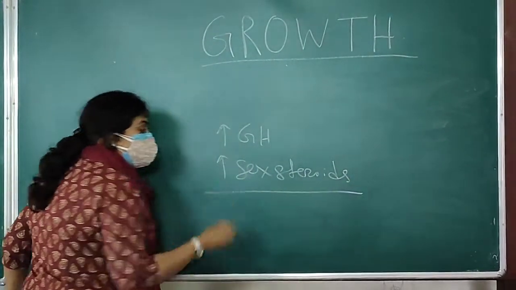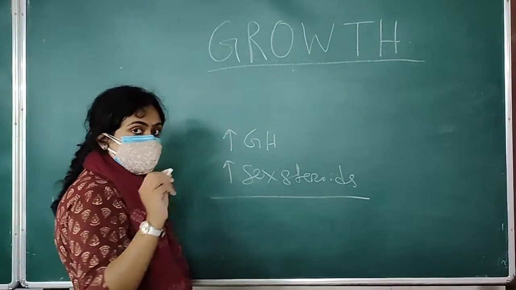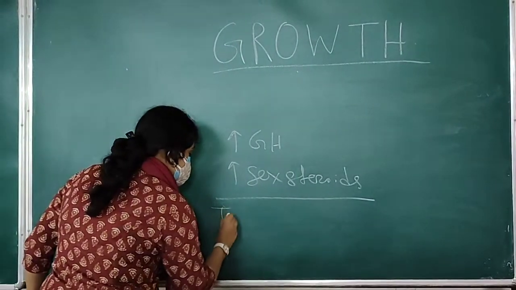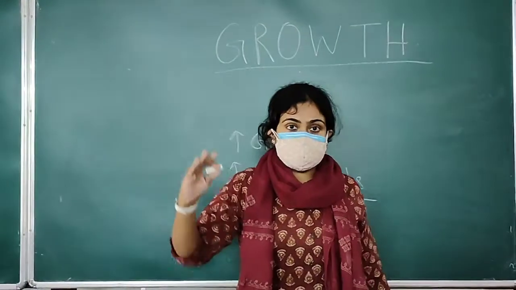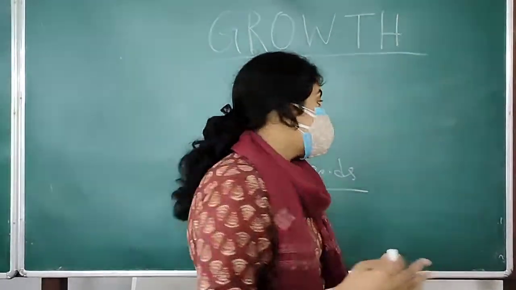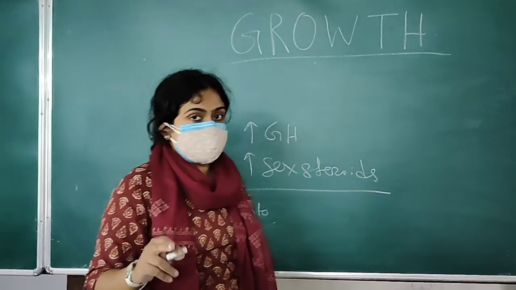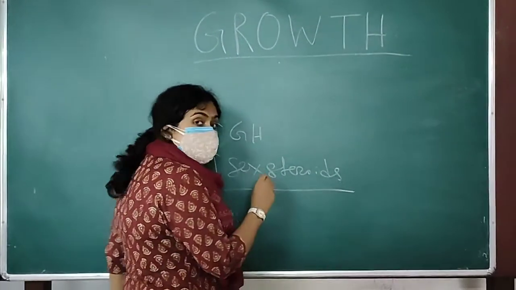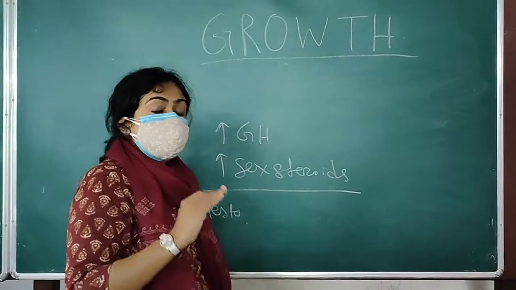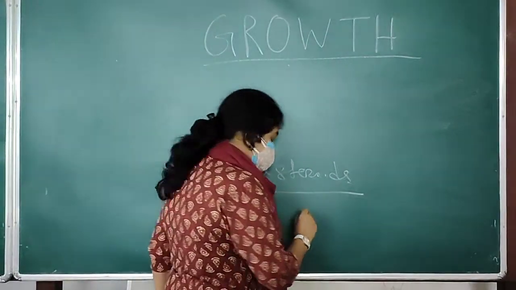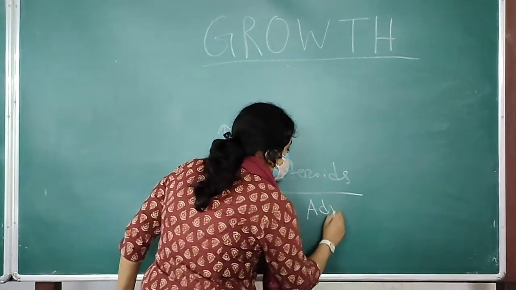Now in boys, the most potent androgen is testosterone, and testosterone is responsible for the growth surge, or it makes the boys taller along with development of secondary sexual characters. Whereas in girls, the height increase is mainly regulated by the less potent adrenal androgen.